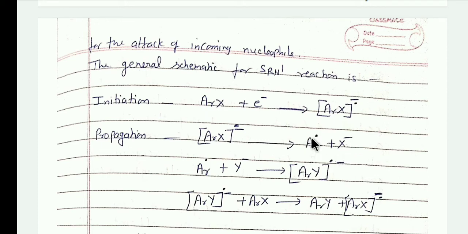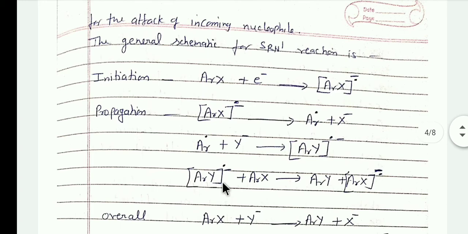This aryl radical reacts with the nucleophile and forms a nucleophilic substituted aryl anion radical, and this anion radical reacts with another molecule of aryl halide and forms the nucleophilic substituted aromatic compound and another molecule of aryl halide anion radical.